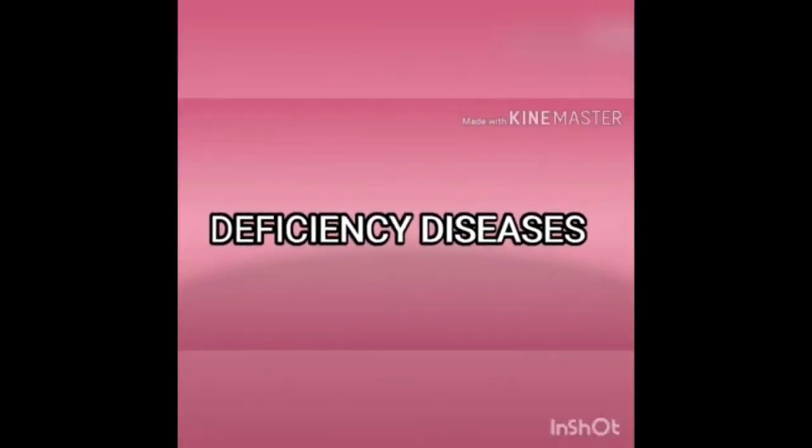Okay students, the next topic is deficiency disease. Many people are not able to eat a balanced diet, so they suffer from many deficiency diseases. Am I correct, students? What is meant by deficiency disease? A disease that occurs when a nutrient is missing or not present in the required amount in the body is called a deficiency disease.